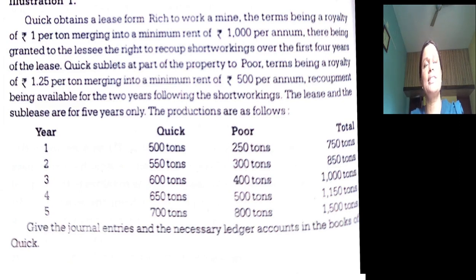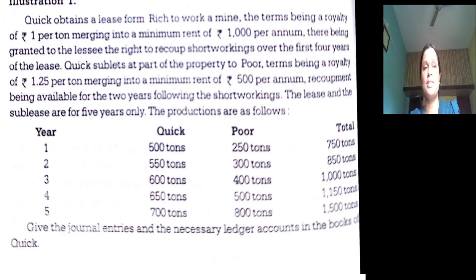Now again there is a sublease contract between Quick and Poor. Quick is sublessor, Poor is sublessee. So here the sublessee can recoup the short working for 2 years following the short working. Here the right to recoupment is entirely different from the main lease. So here in any year short working arises, for the next 2 years the lessee has got the right to recoup. The lease and sublease are for only 5 years.